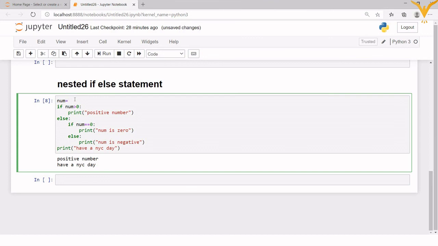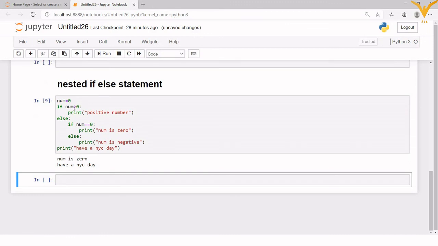We'll take it as -1. Okay, first we'll take it as 0. Now we will execute. As you can see, 0 is not greater than 0, so the if condition becomes false and it will go in else. In else we again have if. Here we are checking whether num is equal to 0. The condition becomes true, so it will print num is 0, get out of this if block and move to the last statement, that is have a nice day.